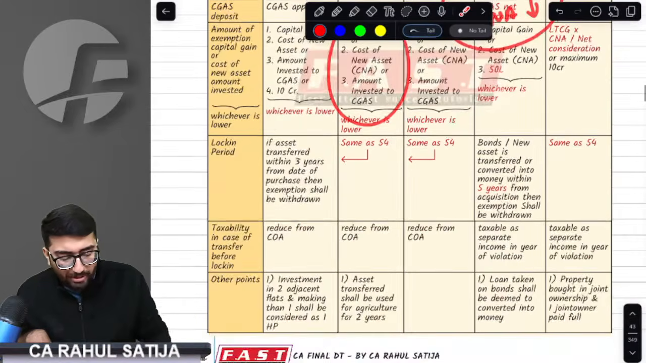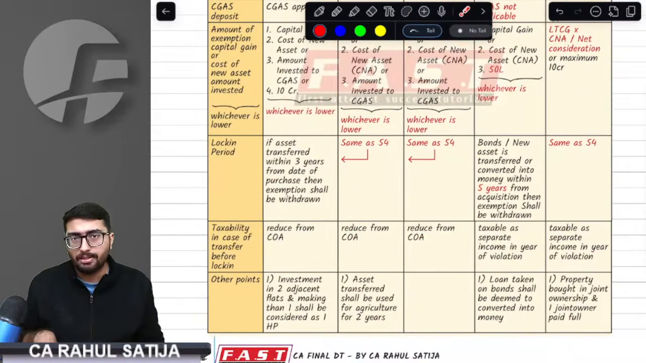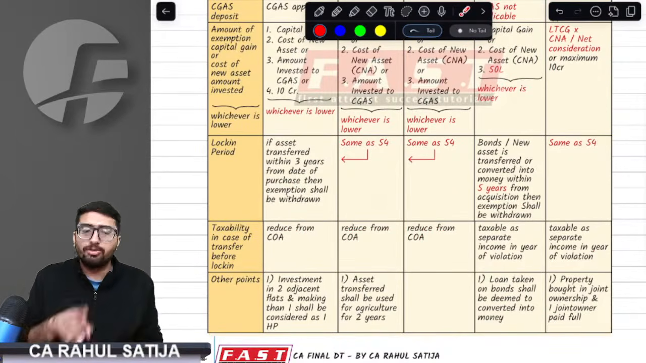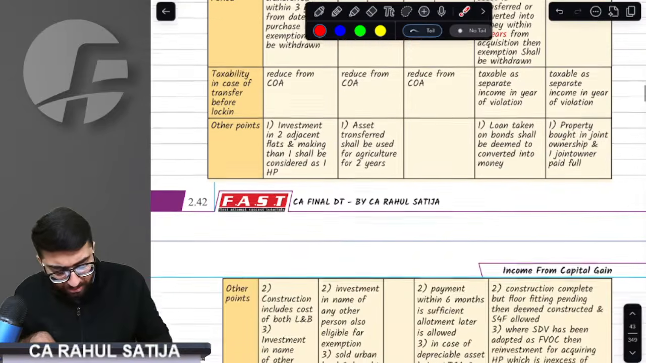Whatever the new land you are buying, you should hold that land for a minimum of 3 years. If you sell it before 3 years, then whatever exemption was claimed earlier will be reduced from the cost. Very important point, sir. Very important point.